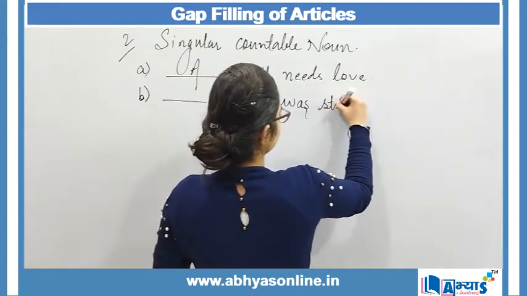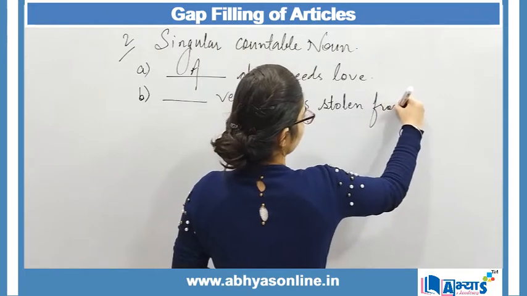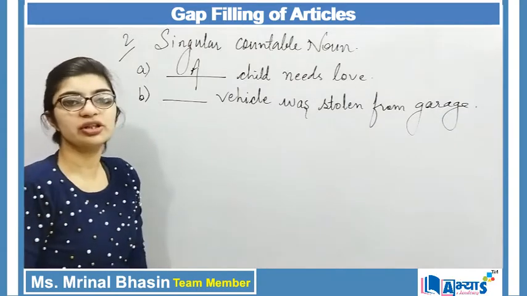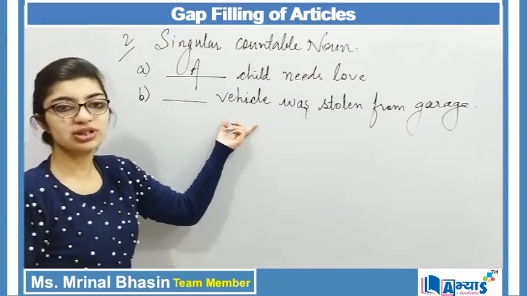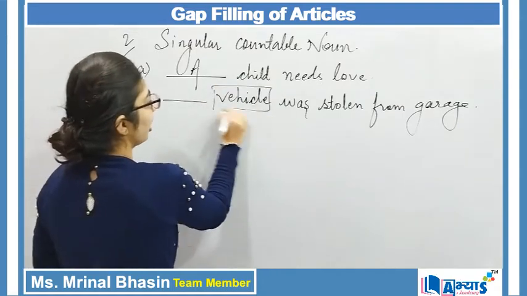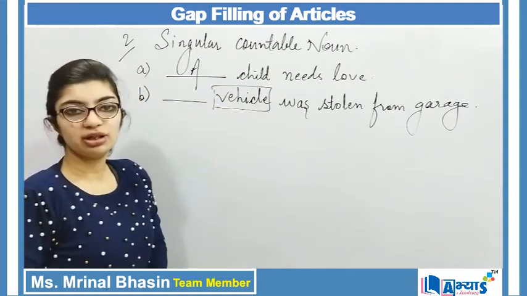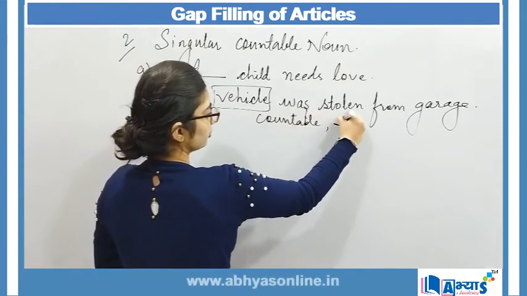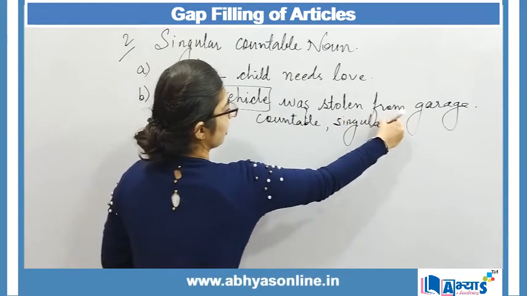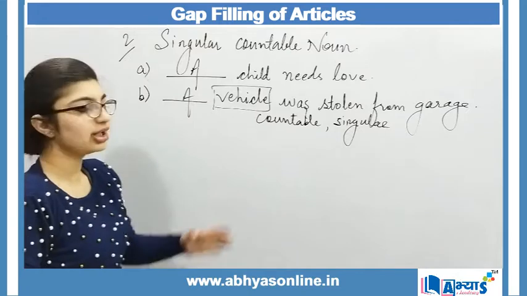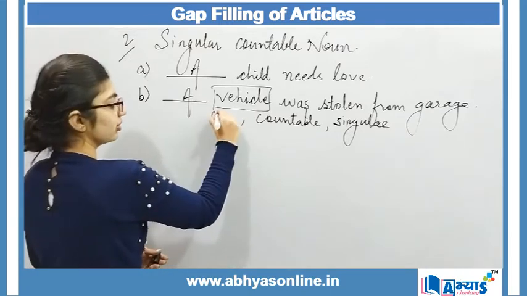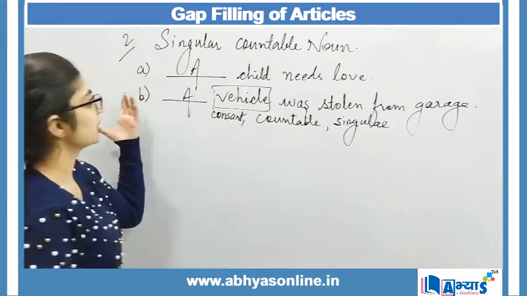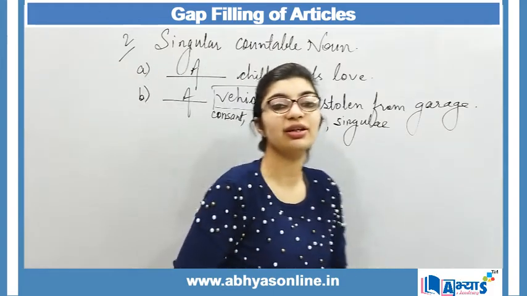was stolen from garage. Dash vehicle was stolen from garage. Over here, I will first note down the word which has to come after the blank. It is vehicle. Vehicle is countable. It is singular. And because it is countable and singular, I will make use of a over here. And it begins with a consonant, right? So definitely a will be over here. So this was the second condition of using an article a or an.